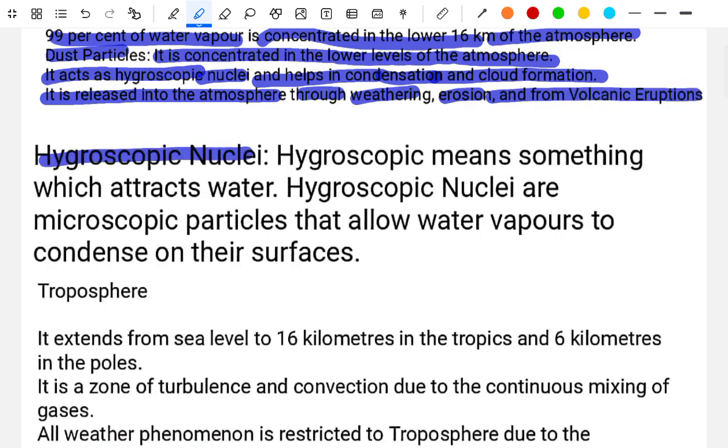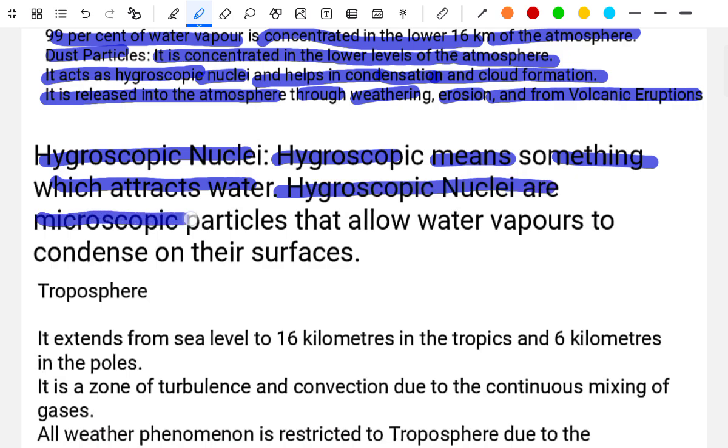Hygroscopic nuclei. Hygroscopic means something which attracts water. Hygroscopic nuclei are microscopic particles that allow water vapor to condense on their surface.